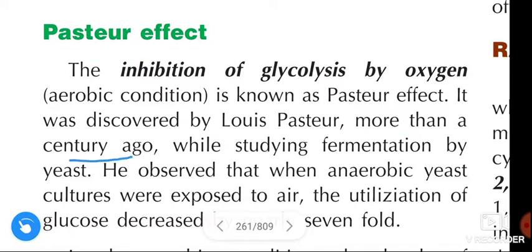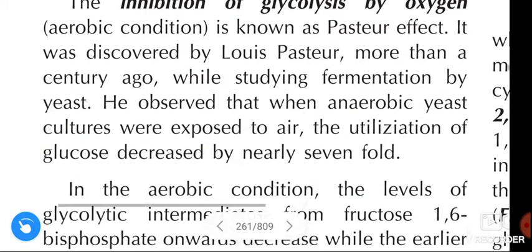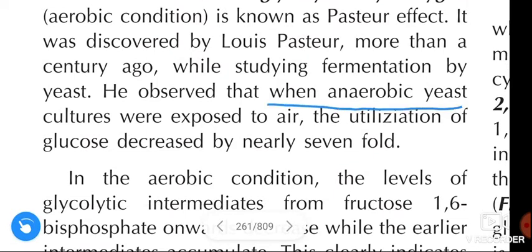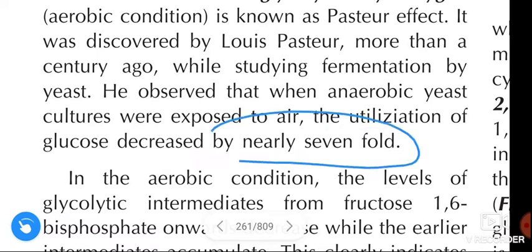More than a century ago, while studying fermentation by yeast, he observed that when anaerobic yeast cultures were exposed to air, the utilization of glucose decreased by nearly 7 times. The utilization of glucose decreased by nearly 7 folds.